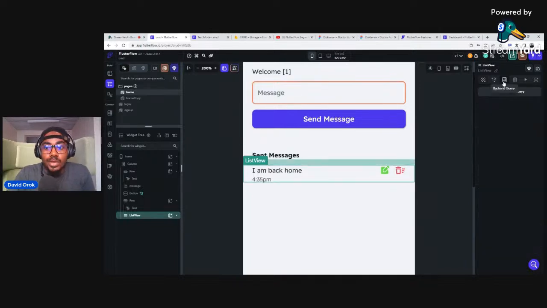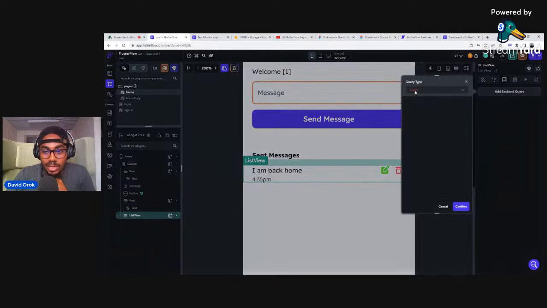And then now let's go ahead and do the part that has to do with read. Now we have done create, which is what we just did here. Now we need to do read. How do you read? Read is querying your database. So I've selected the list view. Now I want to query the backend. So I click on add a backend query. And I will say I want to do a query collection.